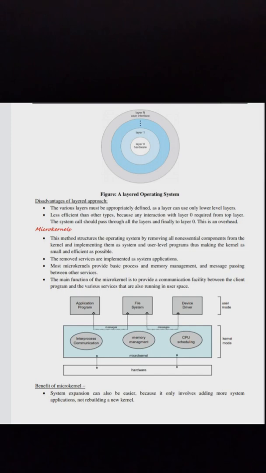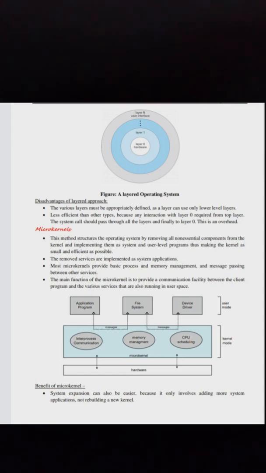Most microkernels provide basic process and memory management and message passing between other services. The main function of the microkernel is to provide a communication facility between the client program and the various services that are also running in user space.